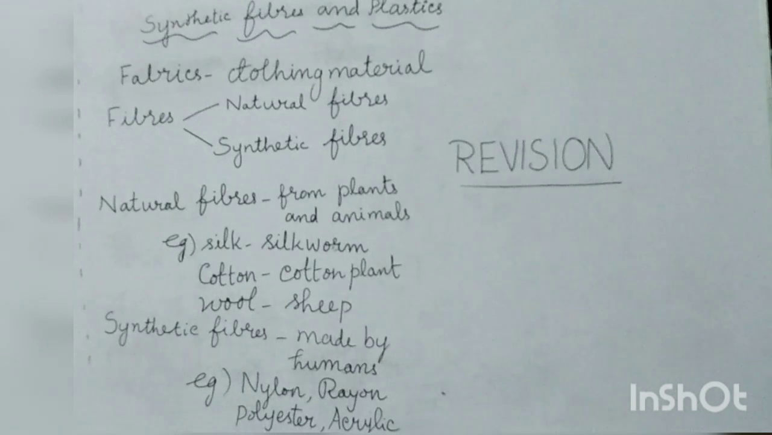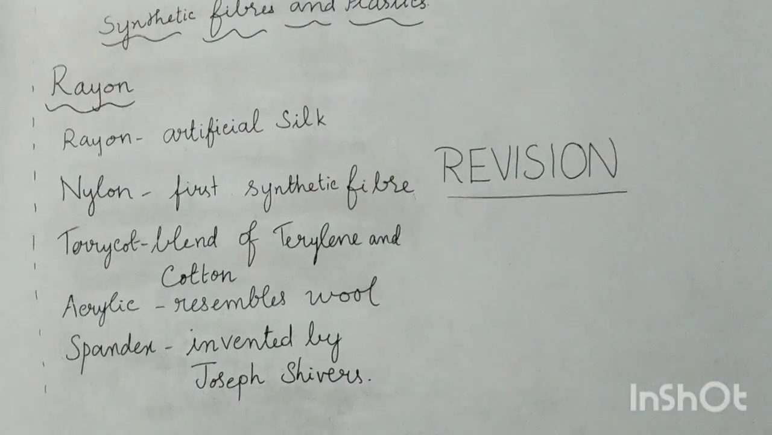Shall we see about rayon? Let us revise rayon. Rayon is also a semi-synthetic fiber. It is also called artificial silk. How is it prepared? It is prepared from cellulose, that is got from wood pulp.